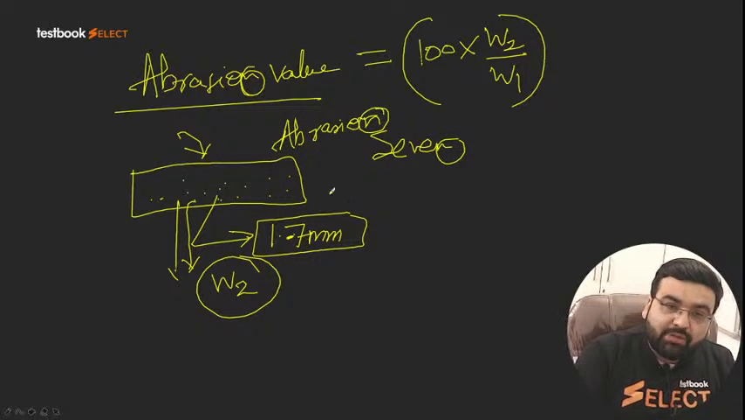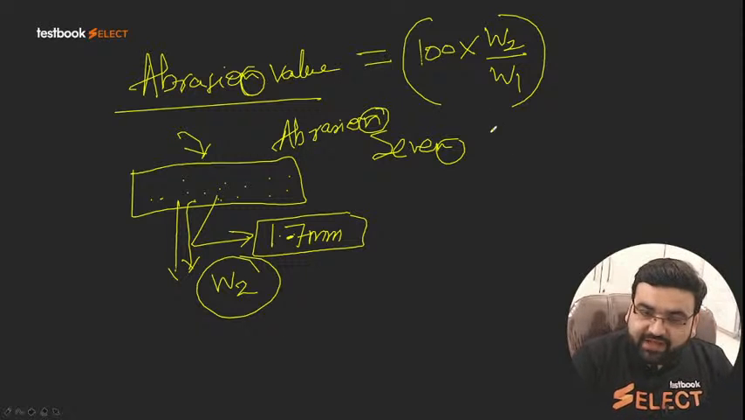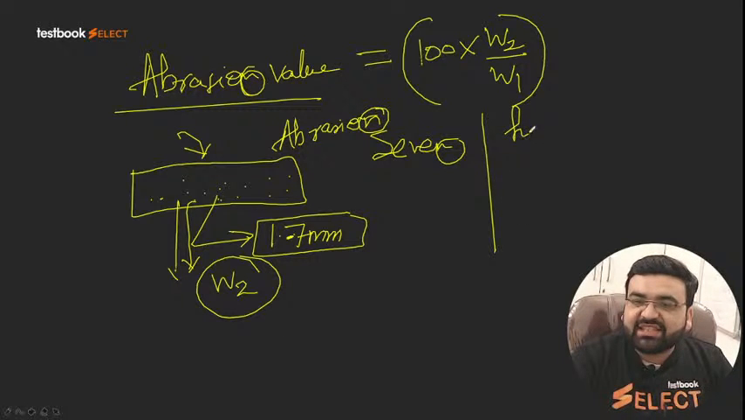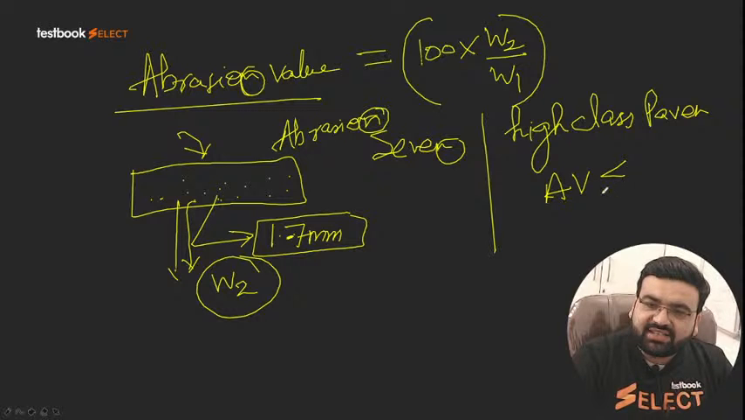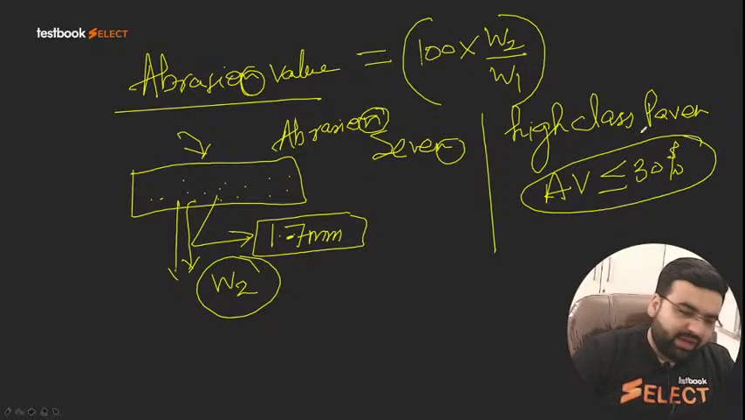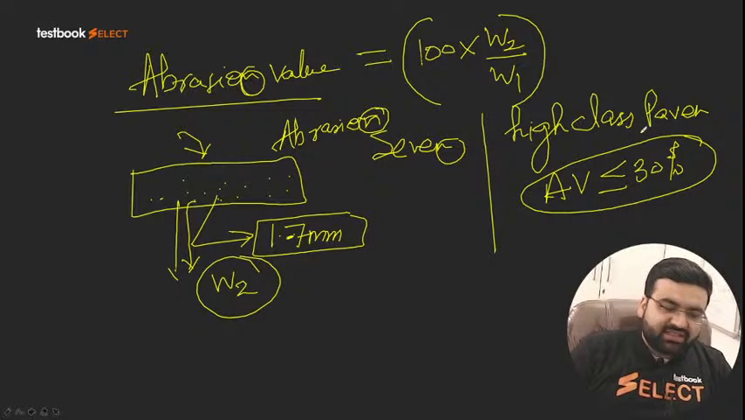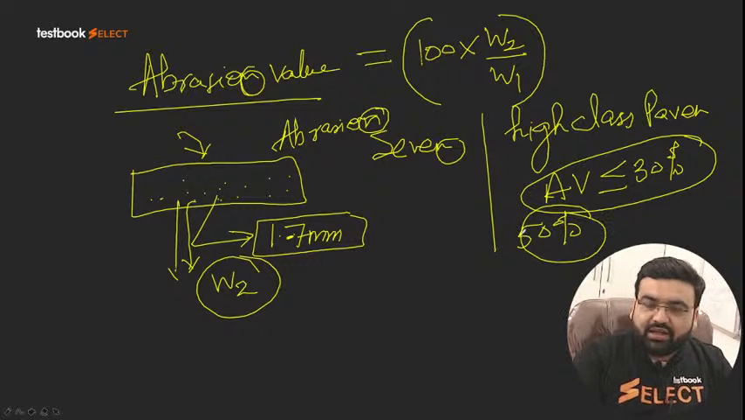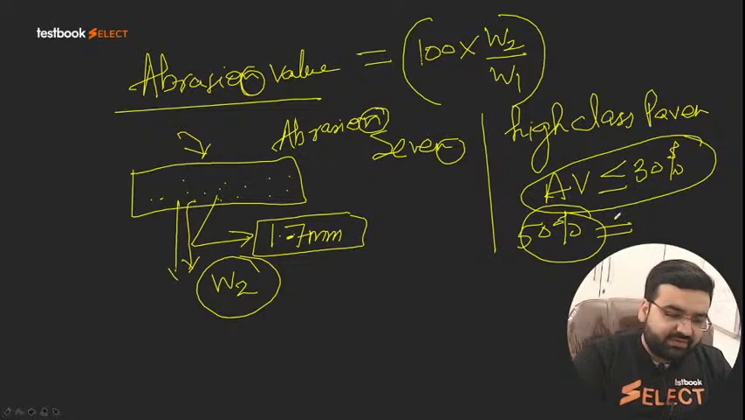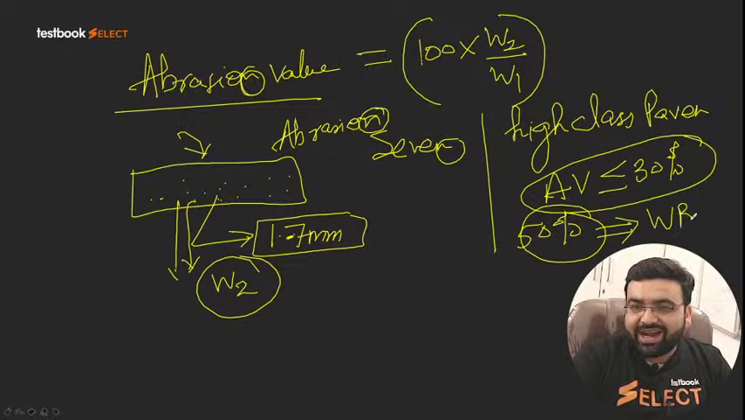Now the question is, how much should be the value of this abrasion value? If the pavement is a high class pavement, meaning a very good quality of pavement, your abrasion value should always be less than or equal to 30%. So 30% is the maximum value which is allowed. But sometimes we can also go up to 50%. In which case can we go up to 50%? If it is a water-bound macadam.